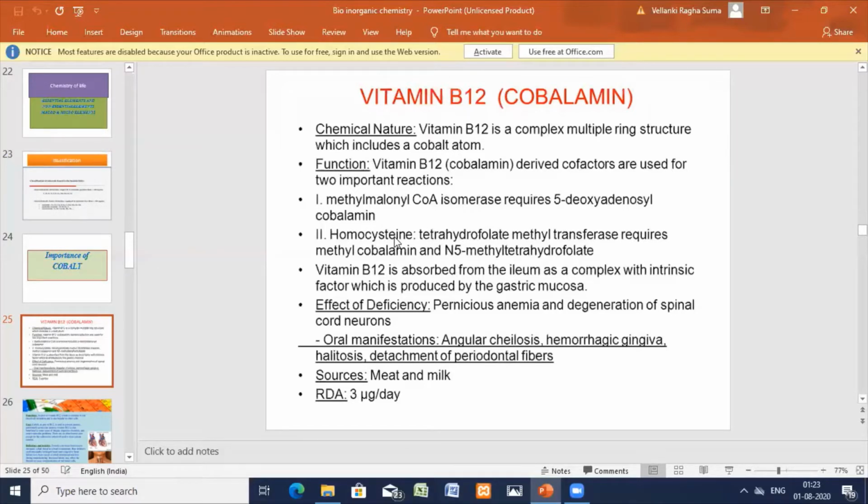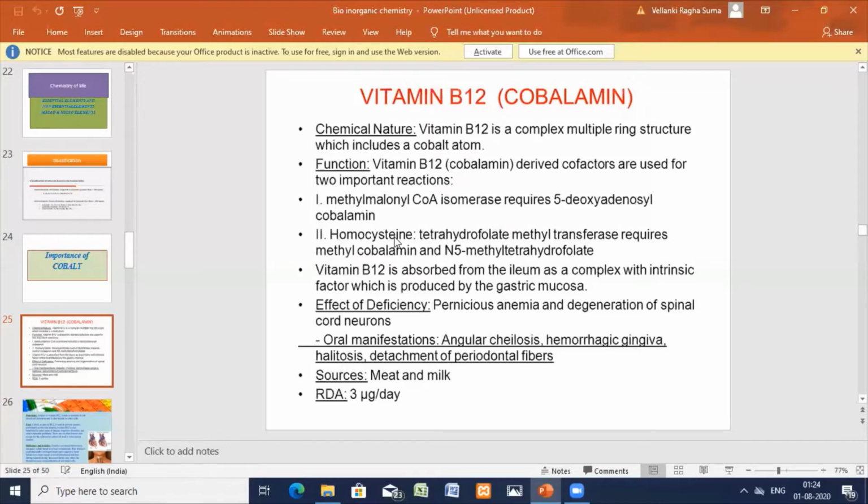Vitamin B12 is absorbed in the ileum as a complex with the intrinsic factor from the gastric mucosa. If vitamin B12 is deficient, and we'll discuss this in detail, cobalamin deficiency leads to pernicious anemia and degeneration of the spinal cord neurons.